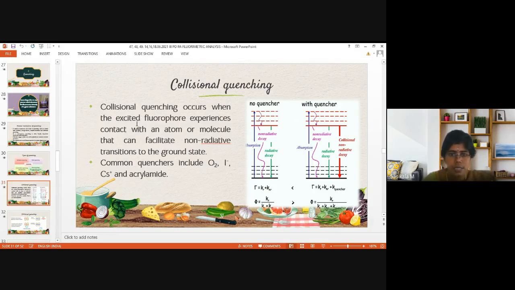Common quenchers in the excited state include oxygen, iodide, halide, then cesium, then acrylamide. So these are common quenchers involved in collisional quenching. Halide and oxygen are included in chemical quenching also. The same will be quenching the fluorescence intensity by means of the collision process only.